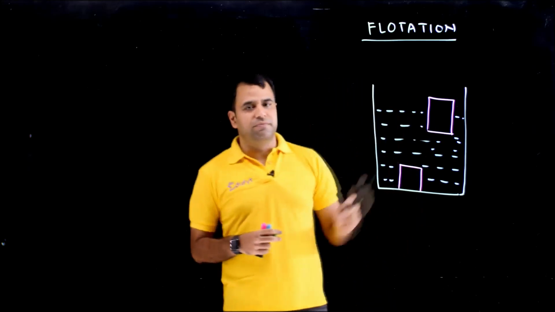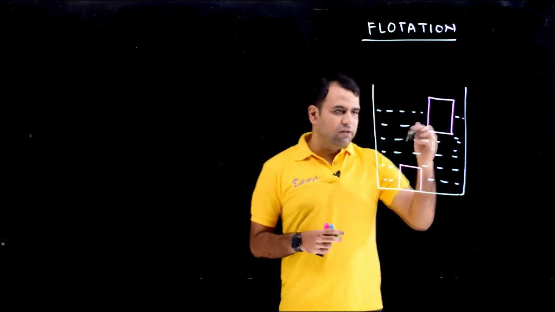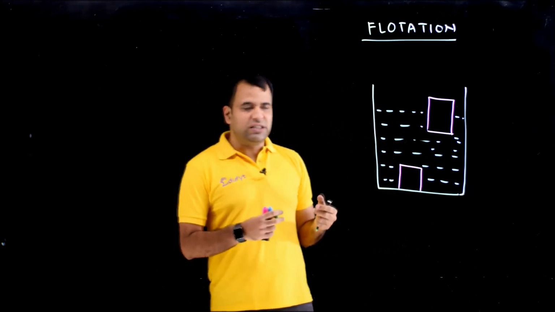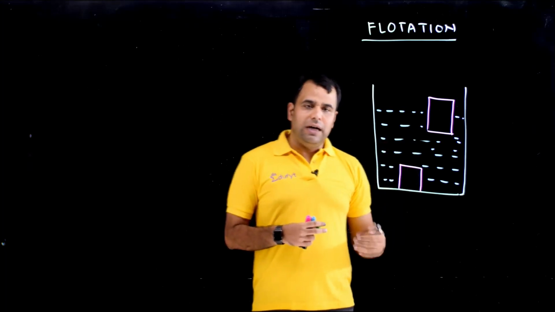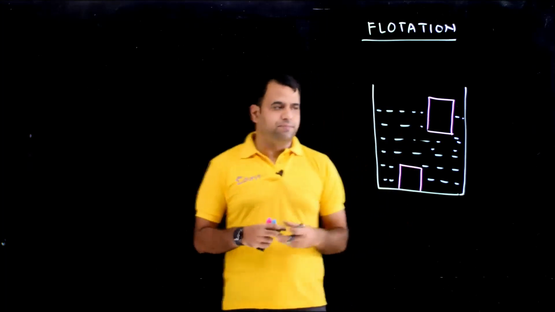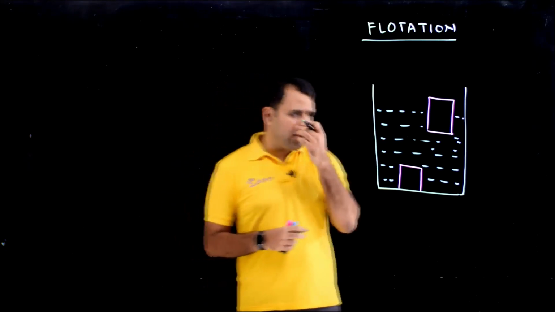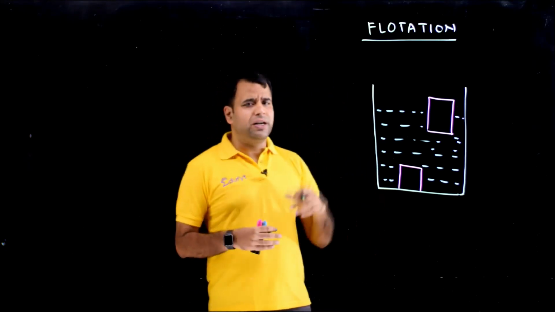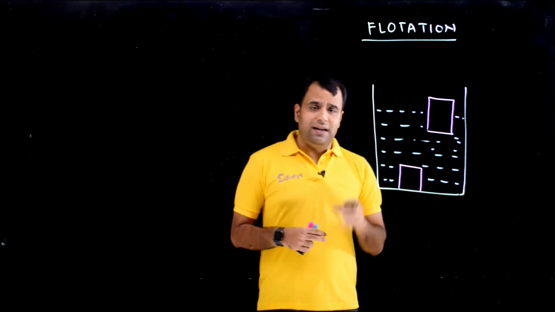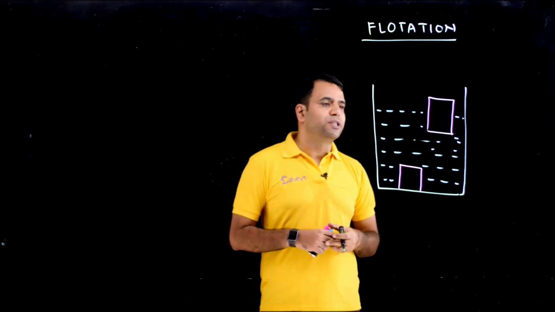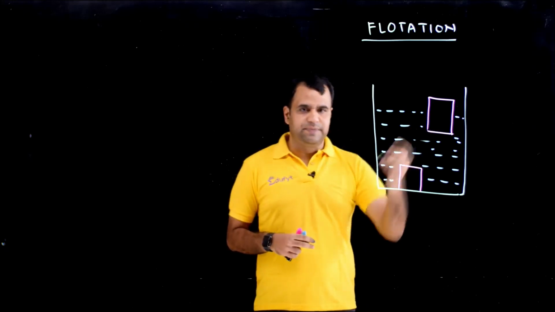They remain up. Some portion of the body remains down inside the liquid, and some remains up in the air. So what is it which is causing some bodies to go down and some bodies to remain floating? That's what we want to study in this. Ultimately, whether the body is going down or stationary, it is floating, the cause lies in the forces. So we have to study what kind of forces are acting on the bodies. So let's study this in this case.